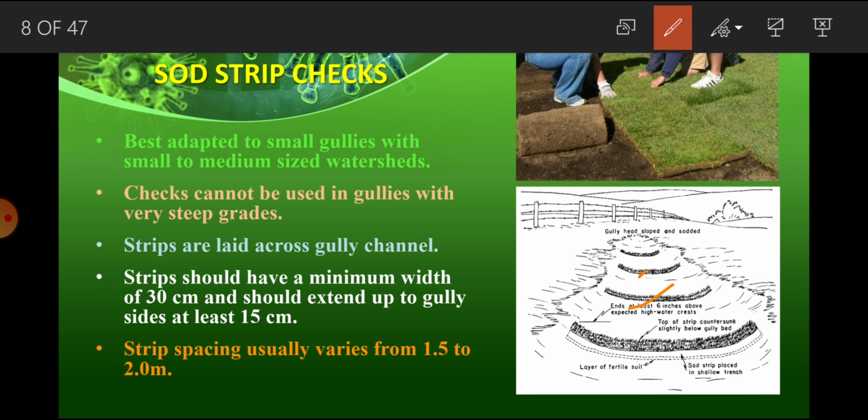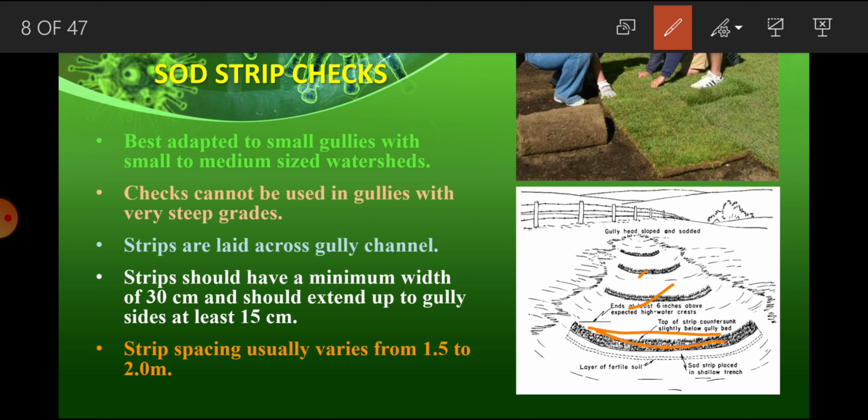So what will happen, due to this barrier, soil will trap here. Whatever soil or sediments come along with the rain runoff, it will trap. At a certain depth, only water will flow over the strips.